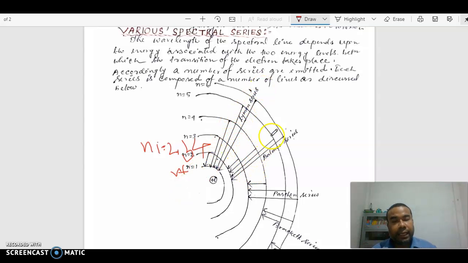Similarly, when an electron jumps to the lower energy level nf equal to 2, then these are called the Balmer series.